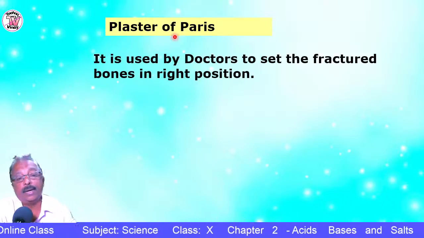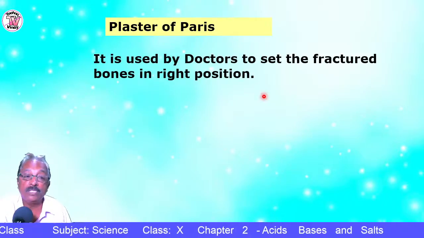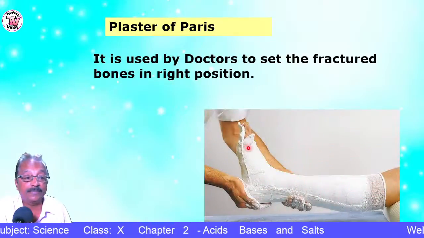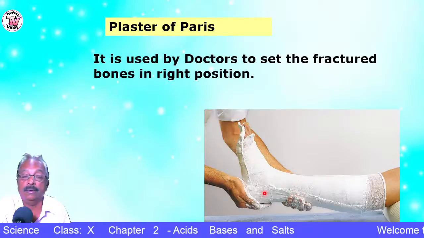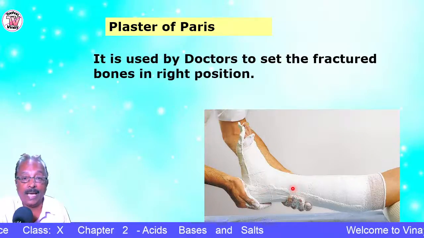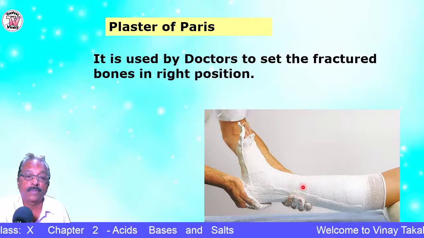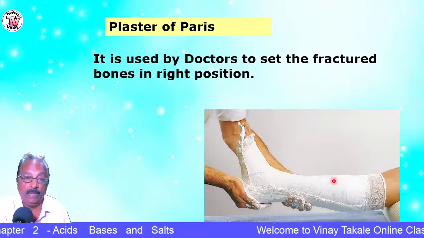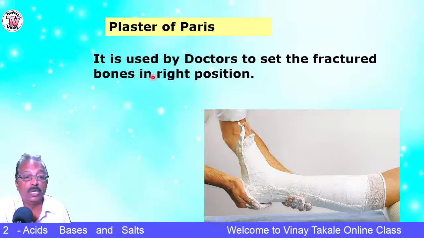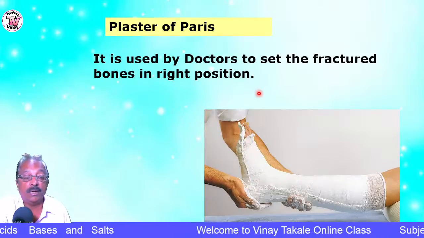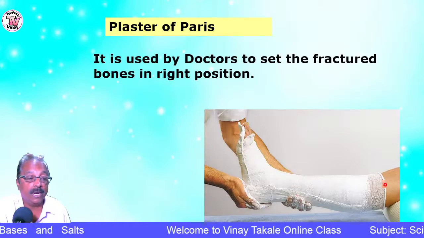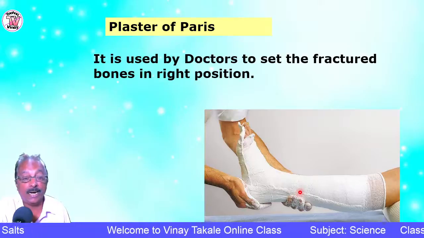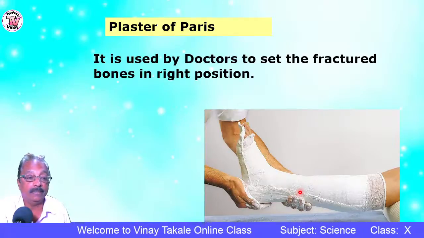It is used by doctors to set the fractured bone in the right position. If there is an injury, like a hairline crack, then when those bones are set, you have to make use of this plaster of Paris. Normally it is used by doctors in hospitals to set the fractured bone in the right position. Why? Once you apply it and it gets hardened, it remains like that.